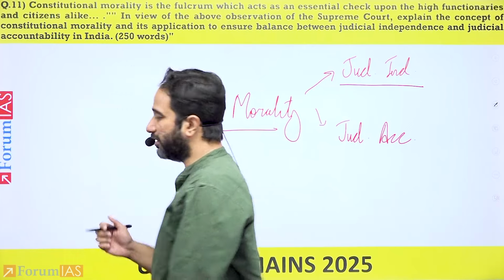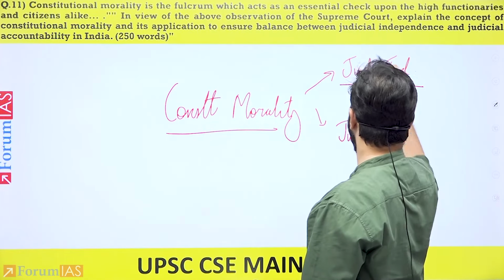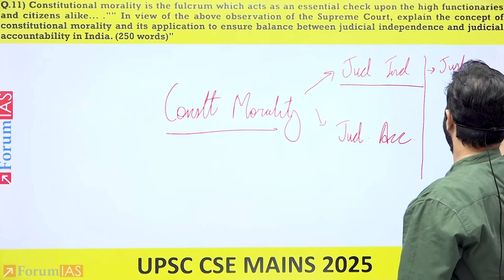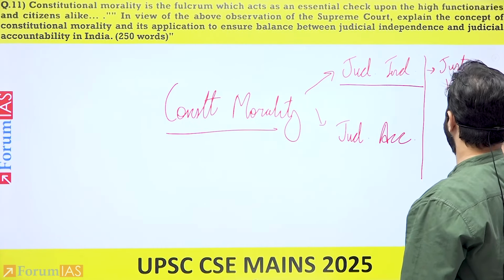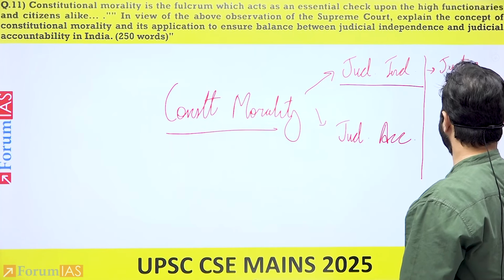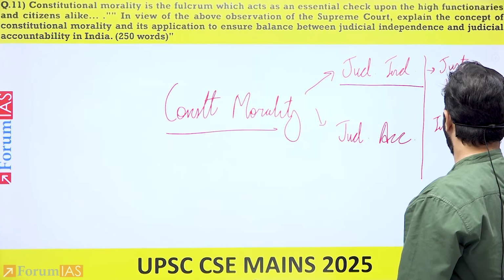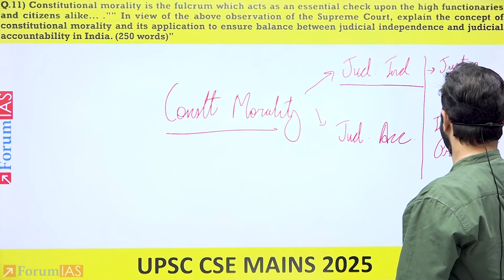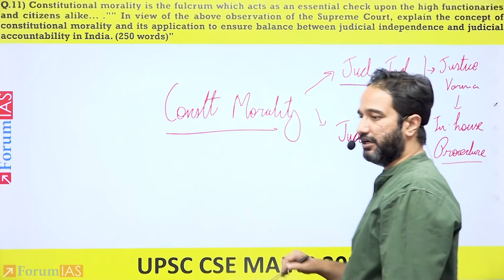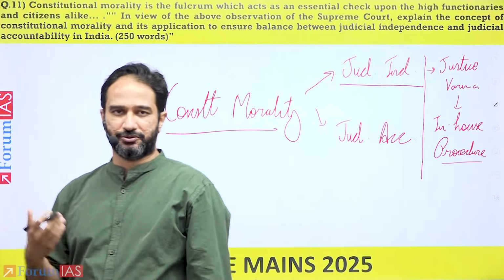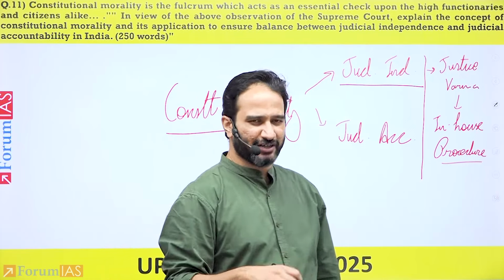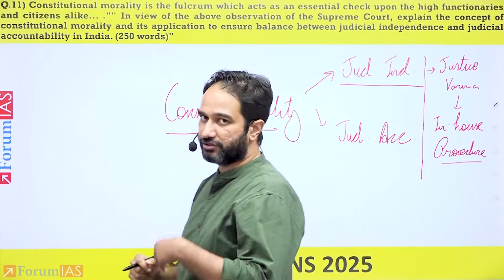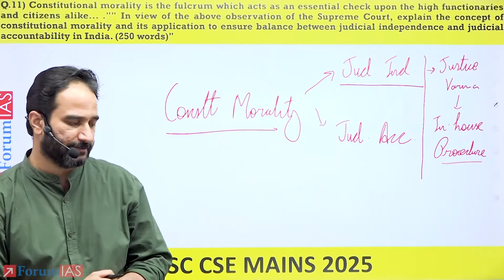But the primary reason why this question has been asked in terms of judicial independence and judicial accountability is because of the Justice Verma case. Right? So in the Justice Verma case, you had this idea of in-house procedure, whereby you had the Supreme Court judges investigate other judges in relation to bribery, corruption, and other issues itself. It raised concerns whether the executive should be investigating judges or judges should be investigating judges.